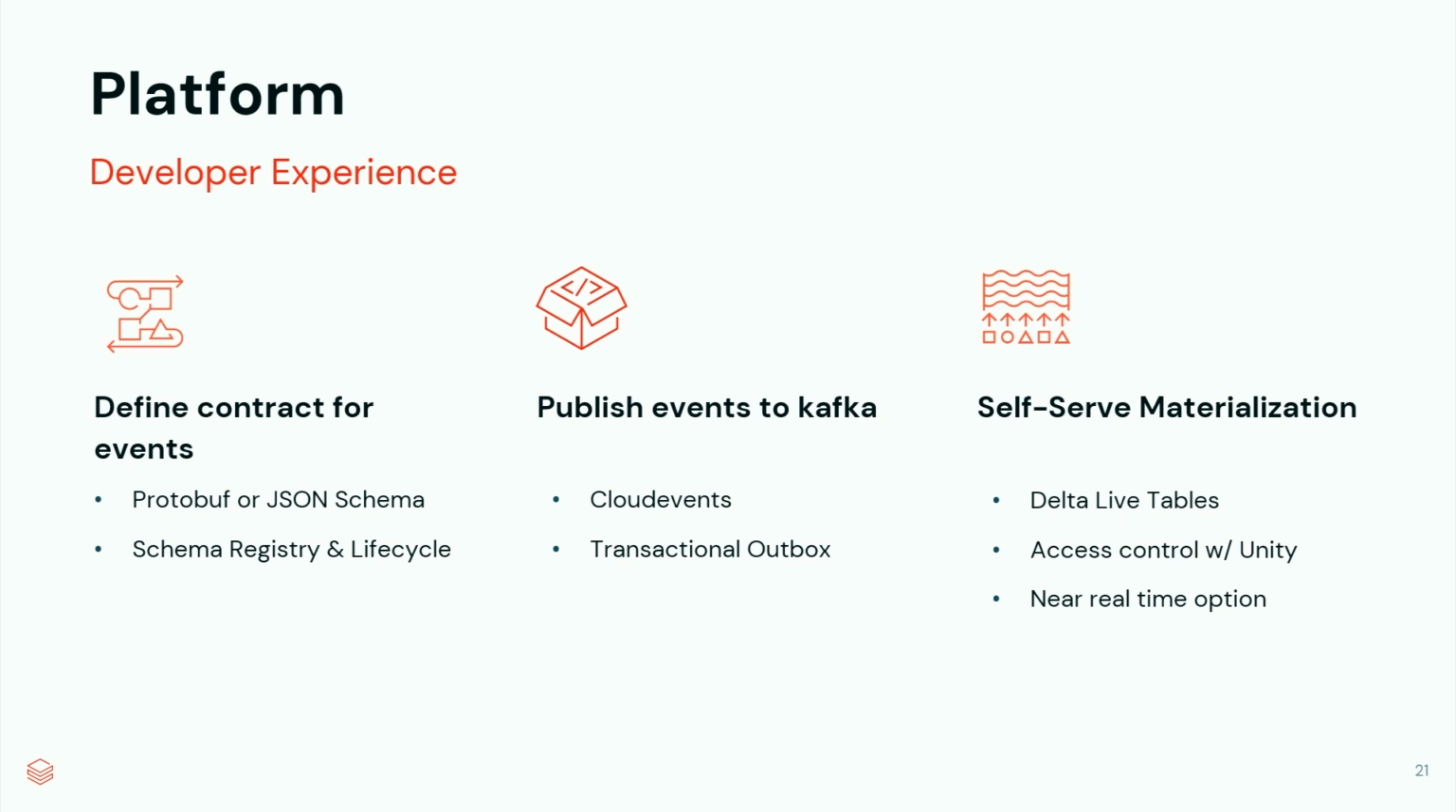So to recap, what's the developer experience again? So the first step is you define the contract for your events. We support both protobuf and JSON schema. And these schemas are managed in a schema registry with proper lifecycle management. So schema validation checks when you go to make a change to your schema, making sure we don't introduce any breaking changes. The second step is you publish your events to Kafka.